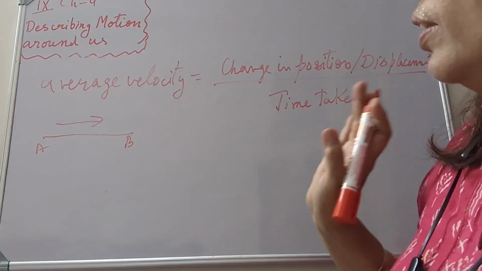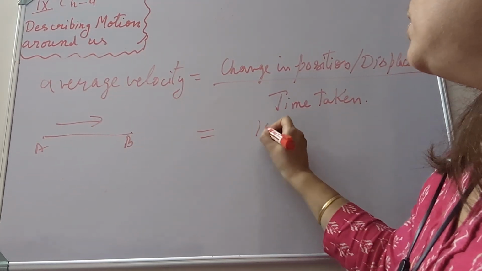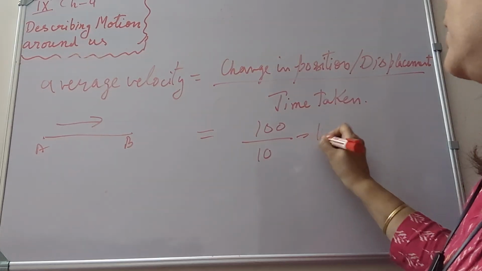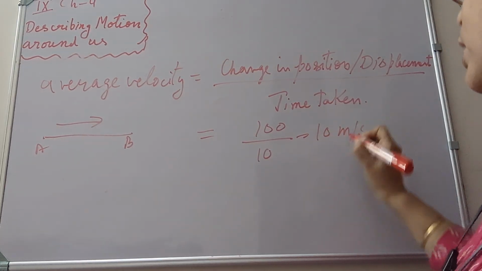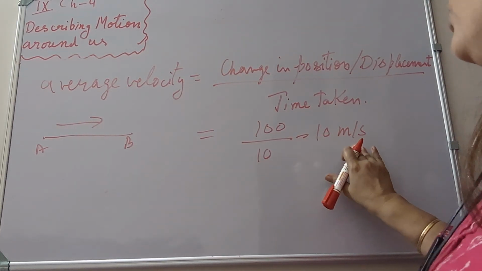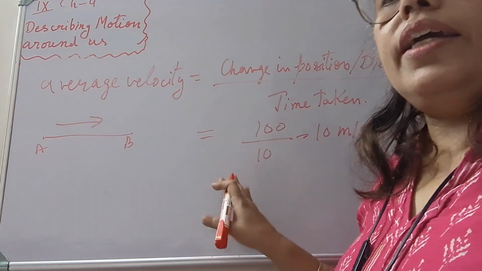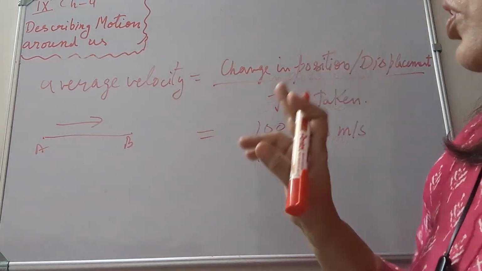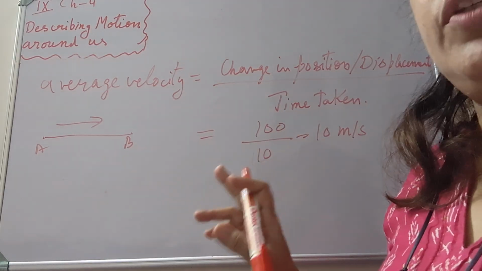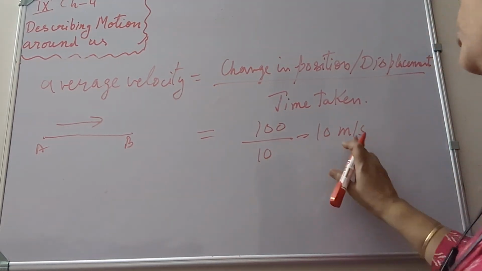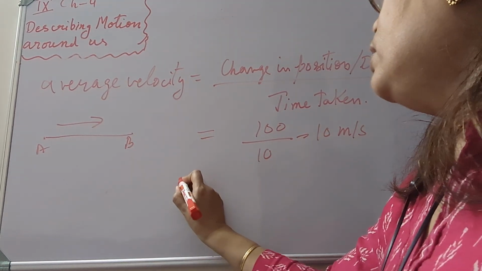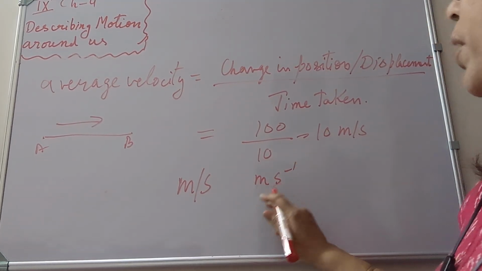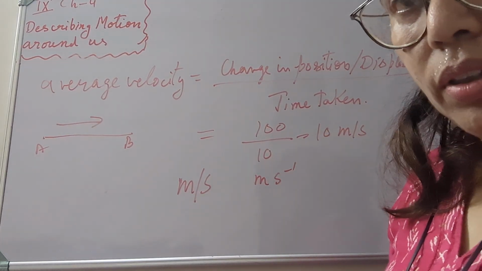Again, an athlete is moving from A to B on the right side of the track, then its velocity is 100 upon 10, that is 10 meters per second. Here the SI unit of velocity is also meters per second. Therefore average velocity and average speed have the same SI unit, meters per second. We can write meters per second like this, or as m s raised to power minus 1.